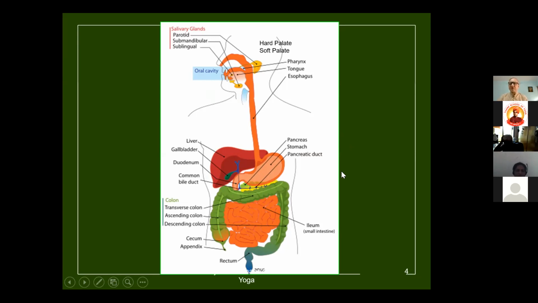And then there are accessory organs. Already we have talked about the teeth and tongue here. Now as you can see here, there is a liver here. The stomach is on the left side, the liver is on the right side. We should know the position of the stomach. The stomach is on the left side, the liver is on the right side. This is the right side, this is the left side. And as you can see here, this is the pancreas located just behind the transverse colon, and it is in the arch of the small intestine. We'll see that later on. So these are the accessory organs.